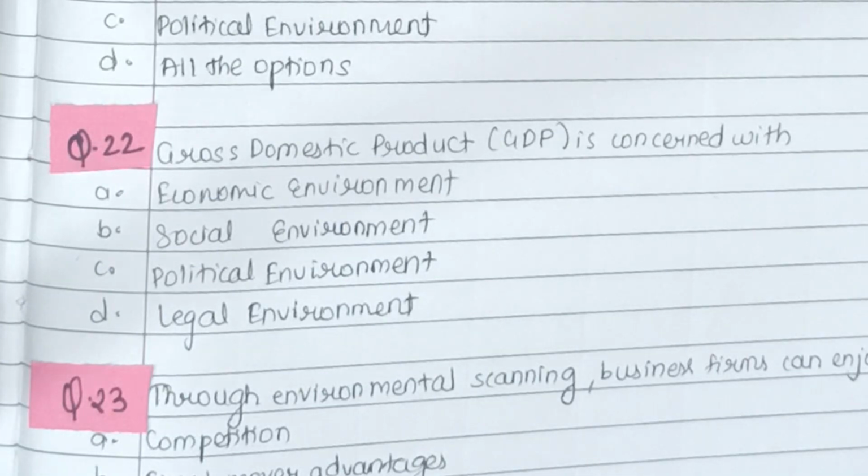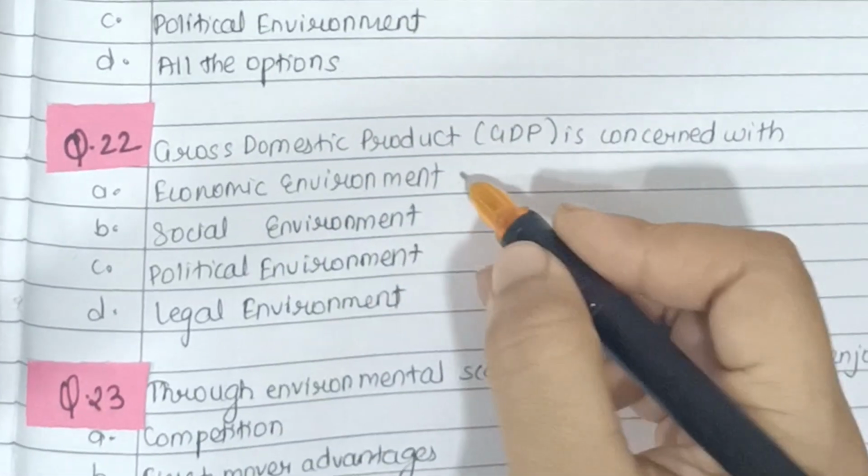So we should know that if a country has a higher GDP, the better the country is progressing, and the lower the GDP, the less that country is progressing. So GDP is the standard measure of the value added created through the production of goods and services in a country during a certain period. So here the right answer is economic environment.